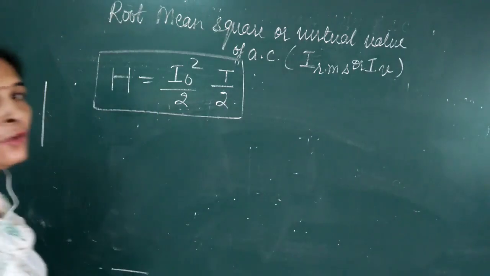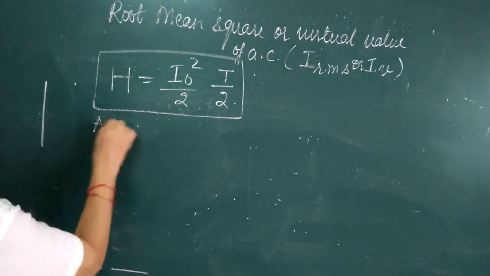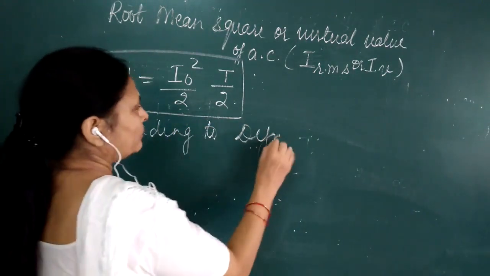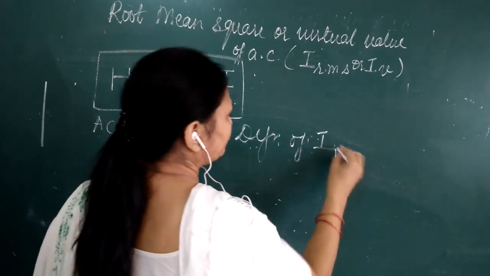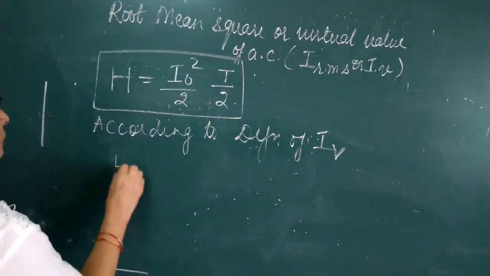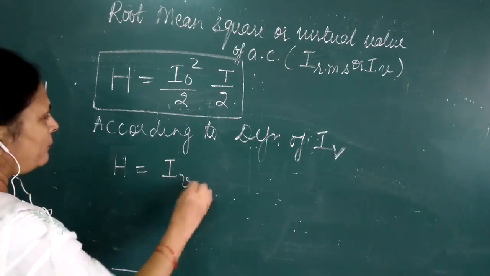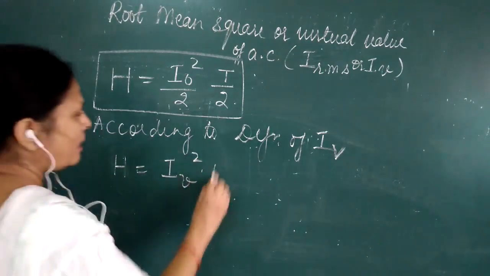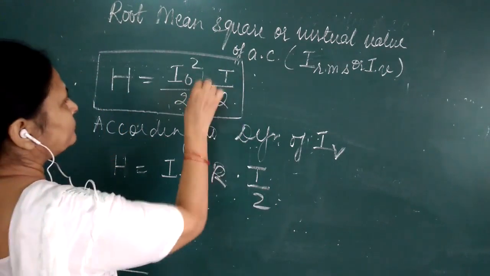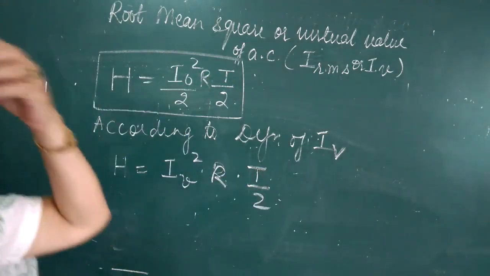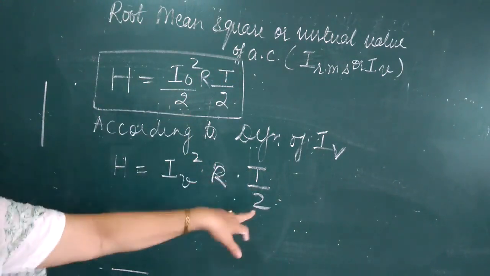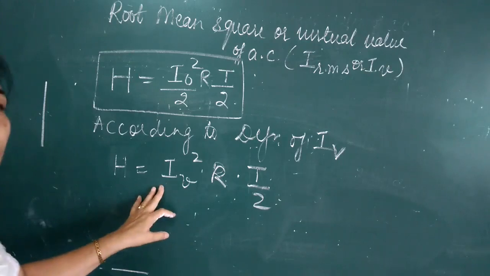Now according to the definition of IV, if IV is the virtual value, then H will be equal to IV square R t by 2. Yes, the R was left out in between, okay. IV square R t by 2. Is this understood?